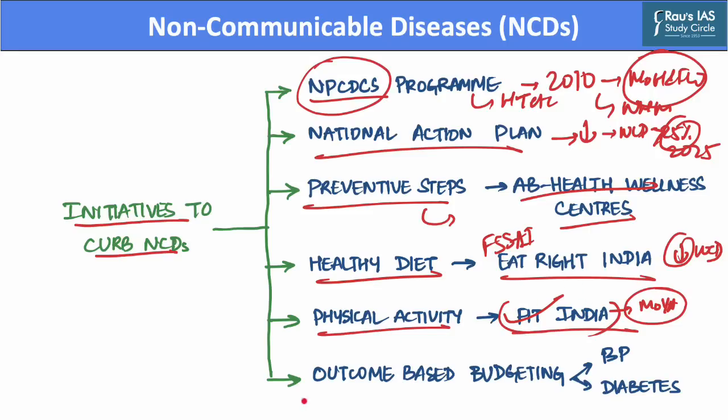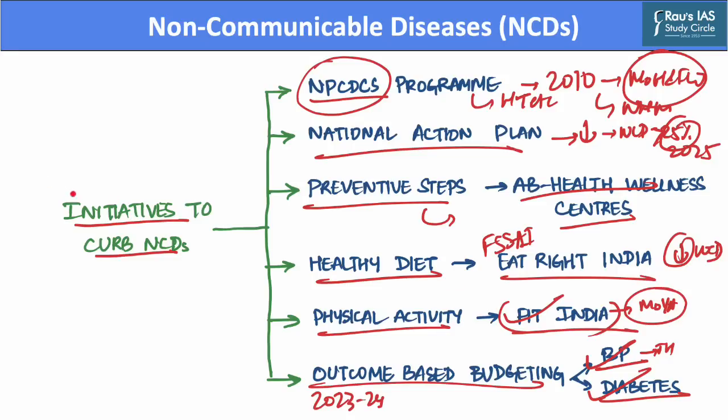Further, in the Union Budget of the year 2023-24, the Government of India came out with outcome-based budgeting where the government, for the first time, introduced blood pressure, which is hypertension, as well as diabetes treatment as an output indicator. These indicators will help the government ideally reflect its commitment to scale up initiatives against hypertension as well as diabetes.